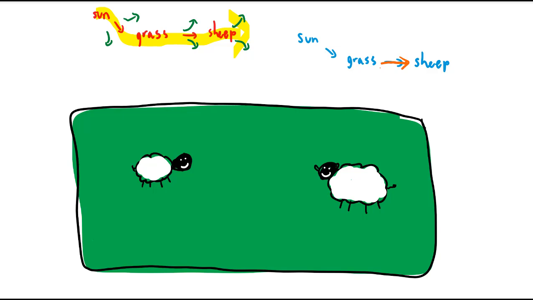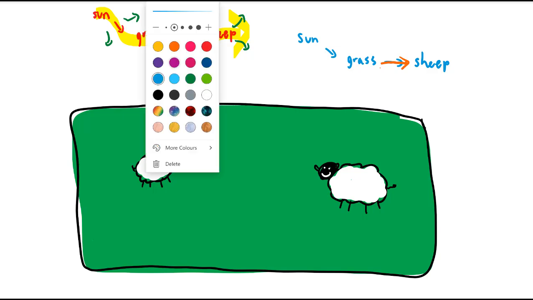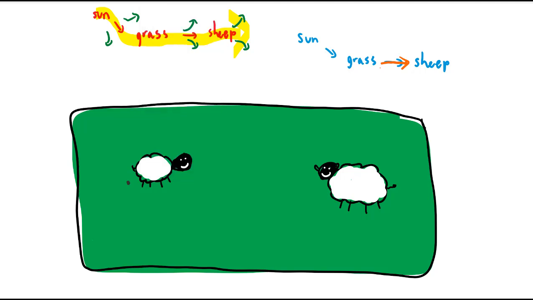But what also happens is, along the way, the sheep does its little poops. Now, do its poops stay there forever? No, they don't. What happens is the nutrients that were in the poops get decomposed and they break up into smaller pieces, and then they get recycled back into the grass.